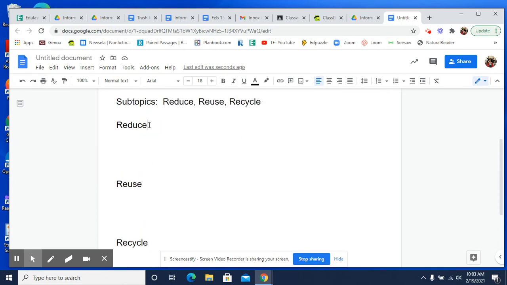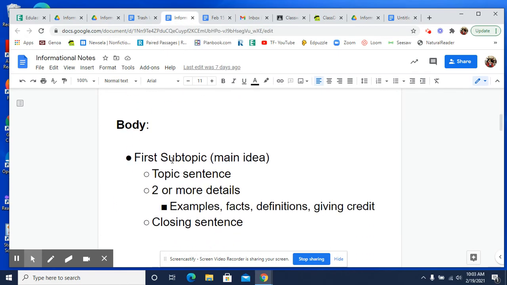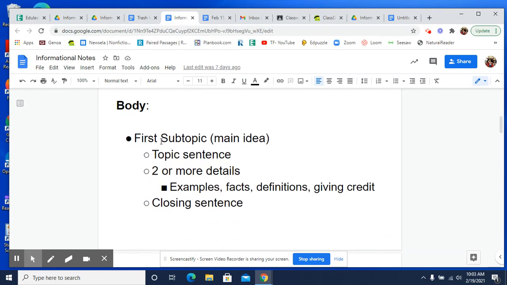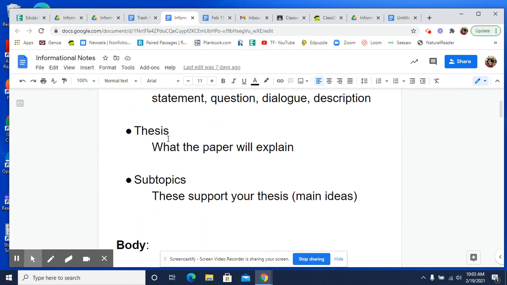So that's what we're going to do now. We're going to take notes on each. If you look at your notes, the first thing that you write for your subtopic, and this is the body, okay? So this would actually be your second paragraph. We'll deal with the introduction later.